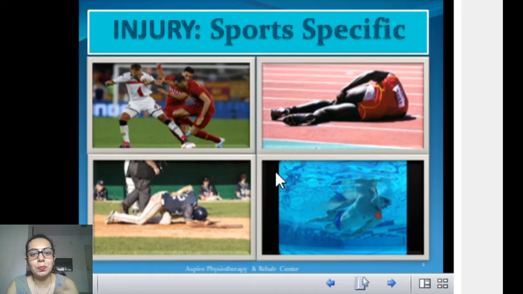When you play a specific sport, you have to do particular movements in a repeated manner. Let it be running and changing direction, or twisting and turning your back, or swimming, your shoulder movements. Because of those repeated movements, you get a certain kind of injury more in a particular game. That is what we call sports specific injuries. So whatever sport you're playing, you should be aware of the sports specific injuries, so according to that, you can take care in your exercise program.